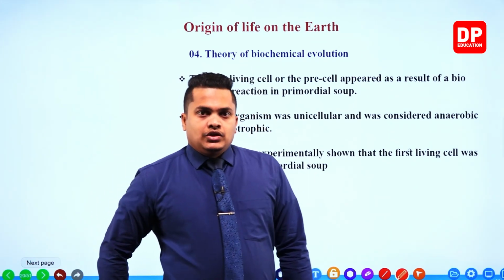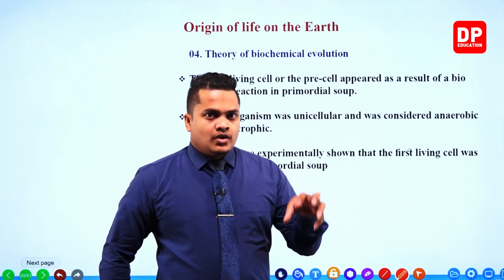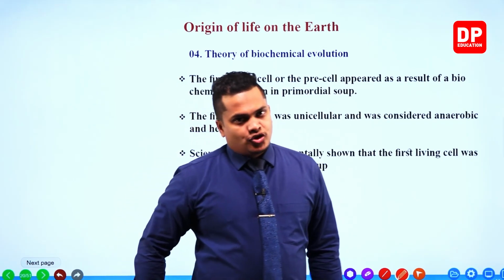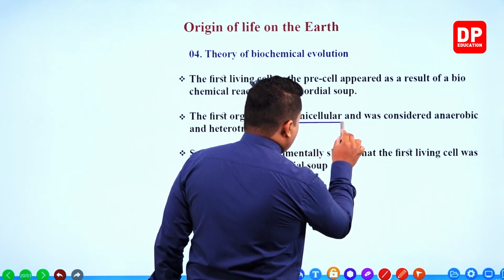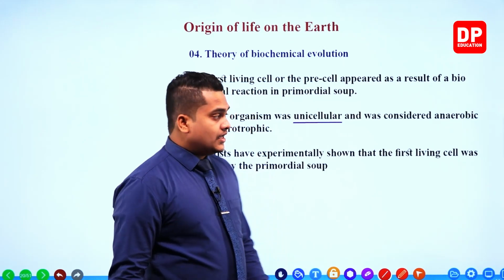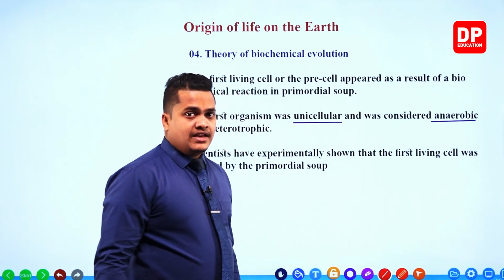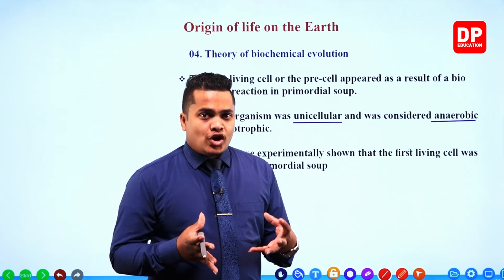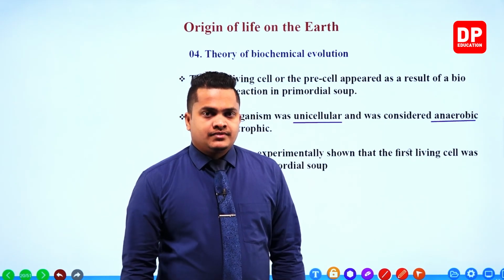So the first and foremost organism ever created on planet Earth had these features. It was unicellular, which means it contained only one single cell. Then, anaerobic. What's the meaning of anaerobic? Anaerobic means, my dear children, it does not need oxygen in order to do respiration.